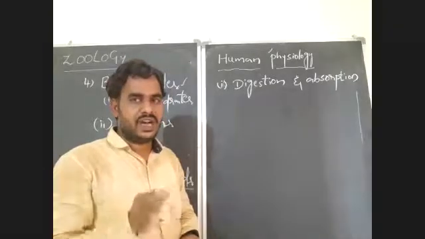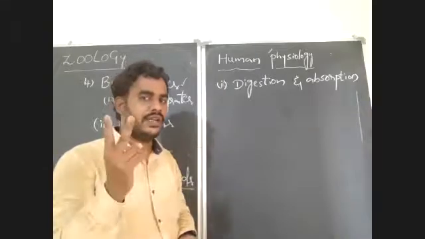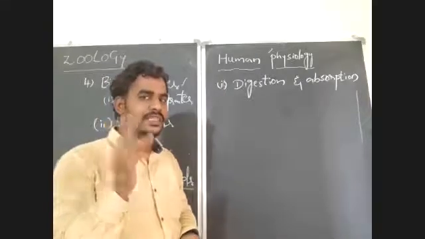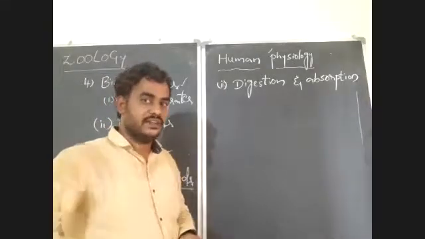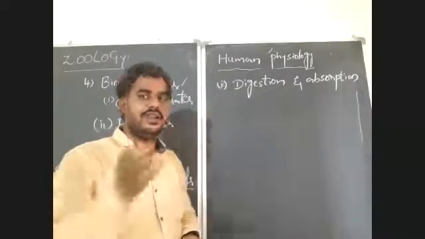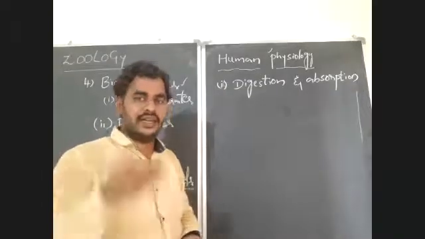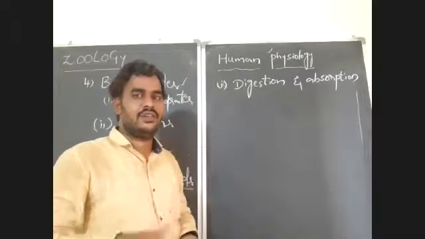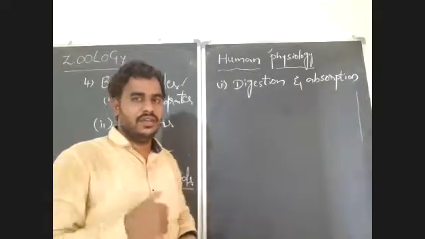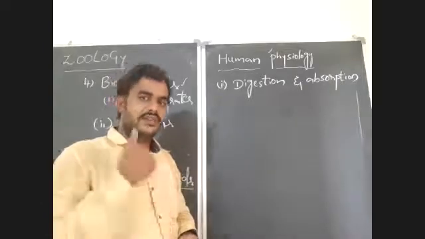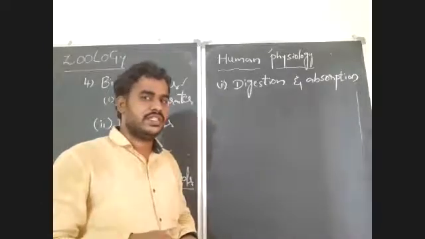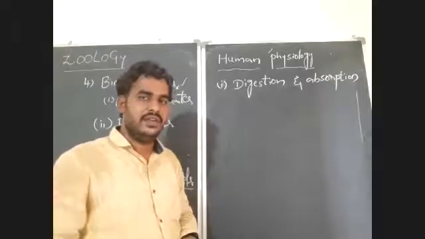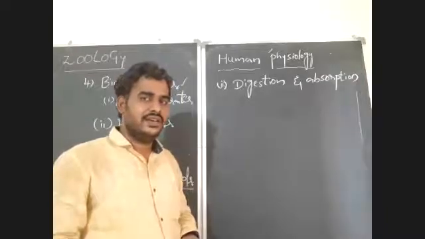If a gut or alimentary canal has two openings, we can call that a complete gut or one-way gut. Always the food materials are transported in a one-way direction. Rarely, whenever there is an abnormal condition, only then does reverse flow take place. Usually, one-way transport takes place. So the human gut is a complete gut. We can call this a one-way gut.